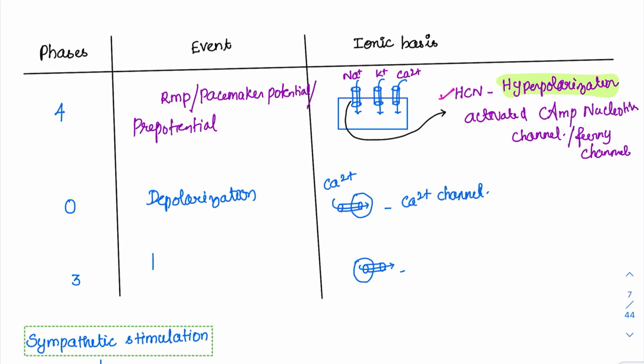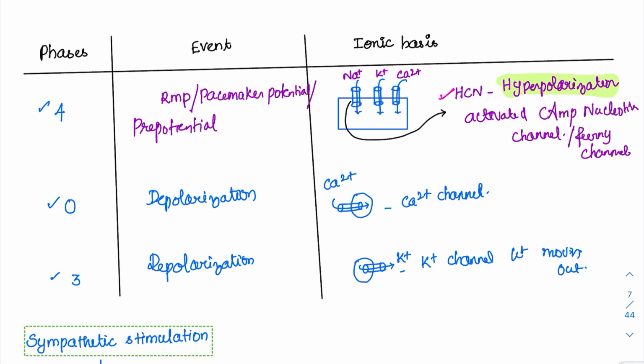Then what is phase 3? Phase 3 is repolarization. What is the channel for repolarization? Here it is the potassium channel, the potassium which is moving out. The positive ions are moving out, so it is causing a repolarization. So there are only phases 4, 0 and 3, and phases 1 and 2 are absent in case of slow type action potential.